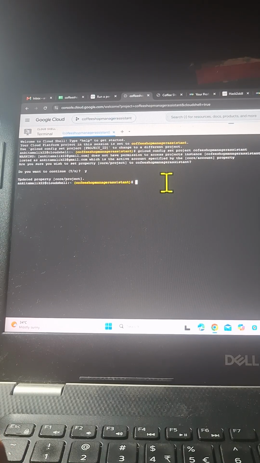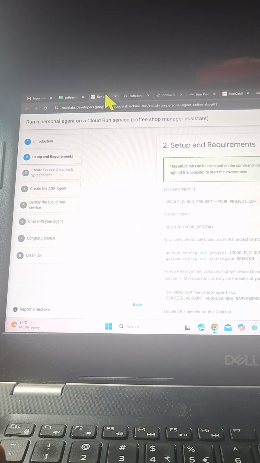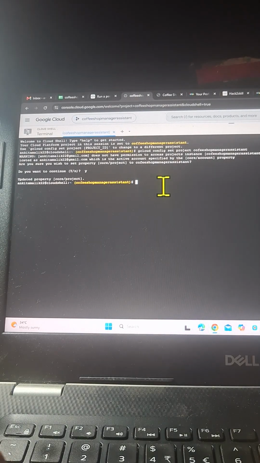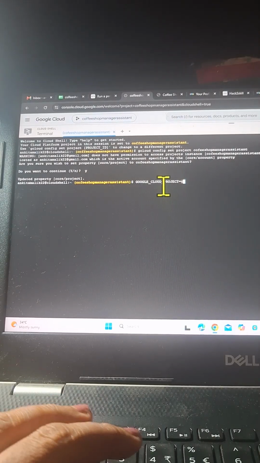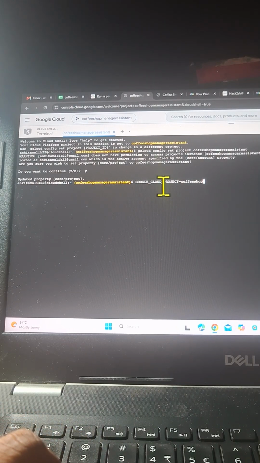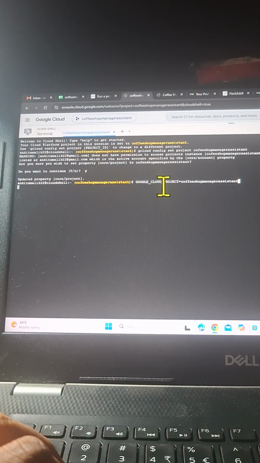So I'll just say Google project ID is equal to project ID. So we can set it here inside the variable as well. Coffee shop manager assistant. Okay, I did that.